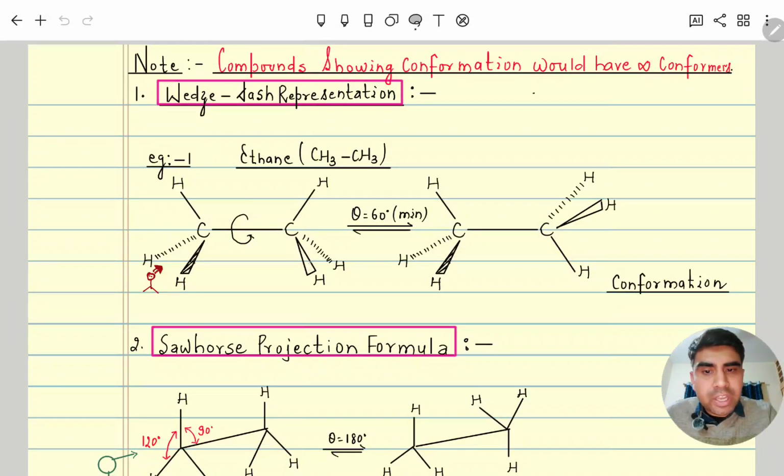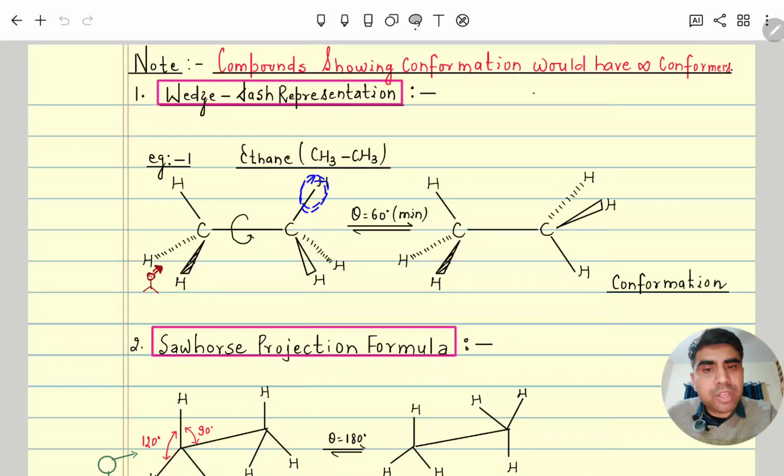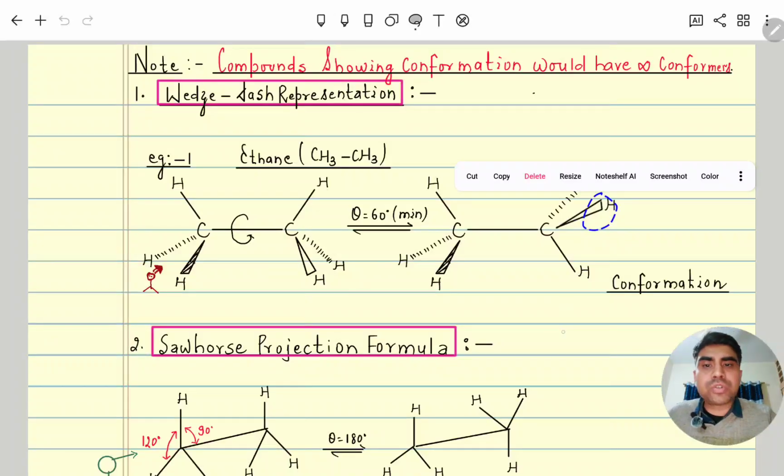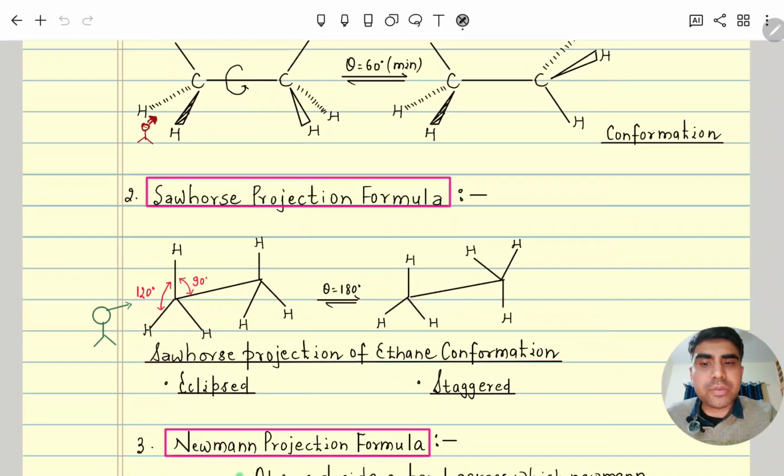Once again, as we rotate, this hydrogen which is above the plane will go in plane, and this hydrogen which is below the plane will go below, and this hydrogen will come above the plane. So this is the wedge-dash representation of ethane by rotating a minimum angle of 60 degrees.